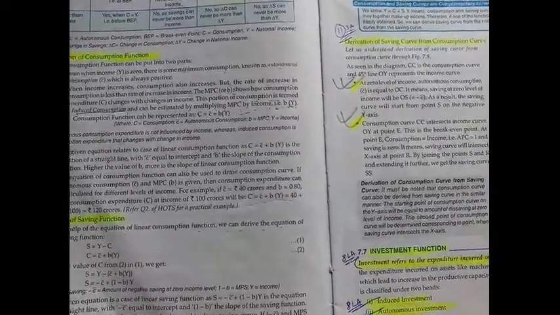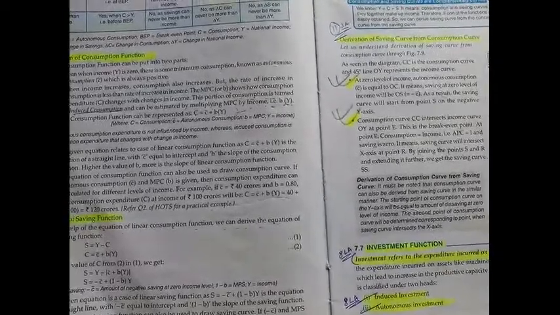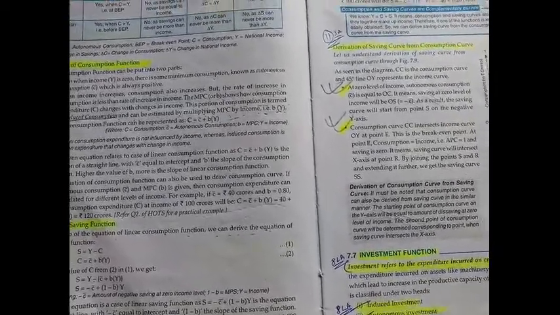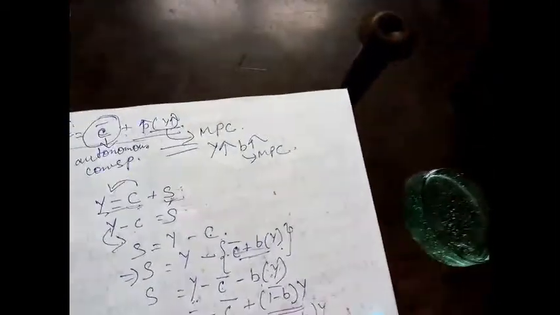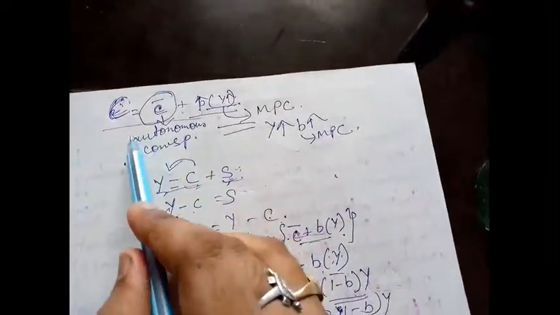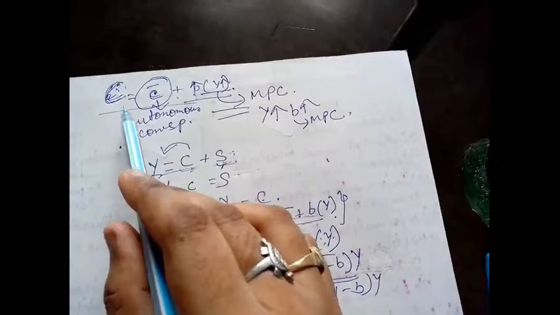Okay sir, getting a little bit of confusion. Okay, I'm repeating it once more. See, capital C is what? How did you get this capital C?